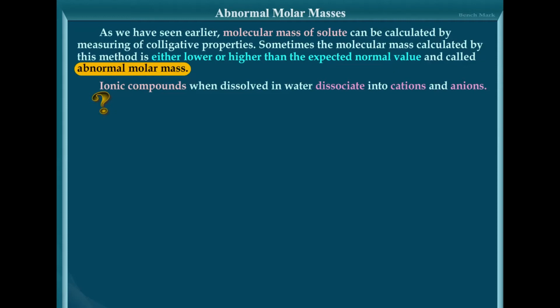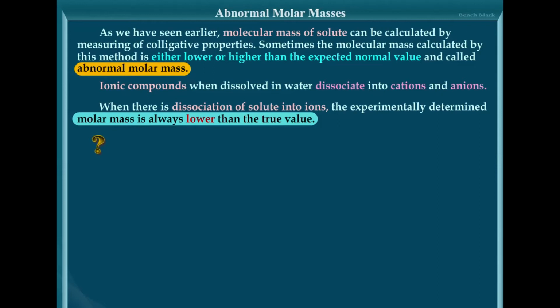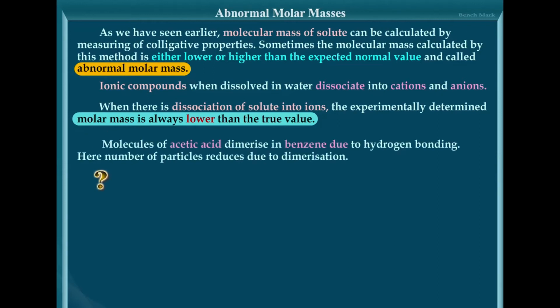The first we learn about is the association of solute particles. Certain solutes undergo association in their solutions.